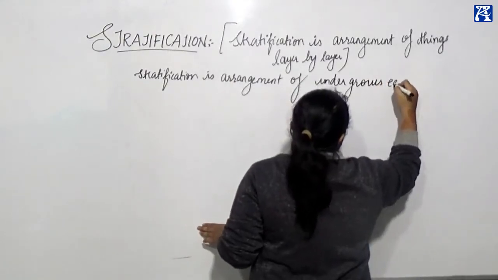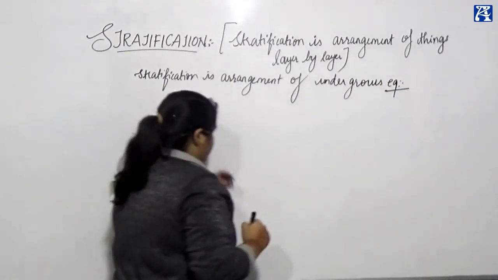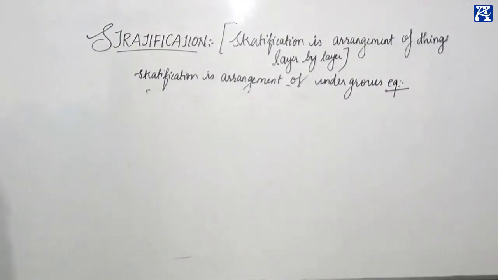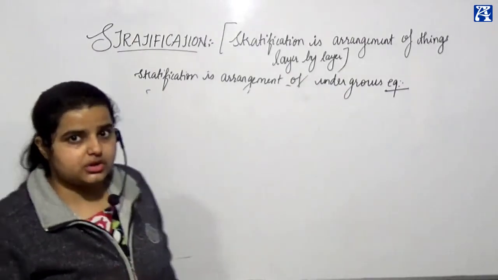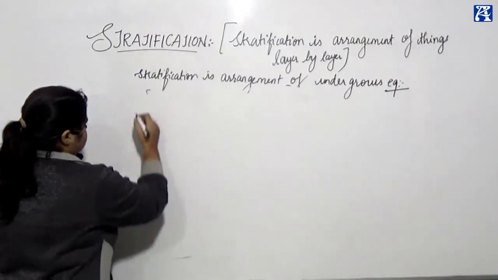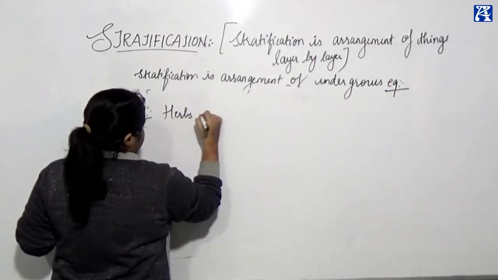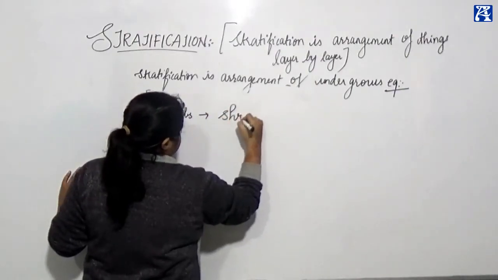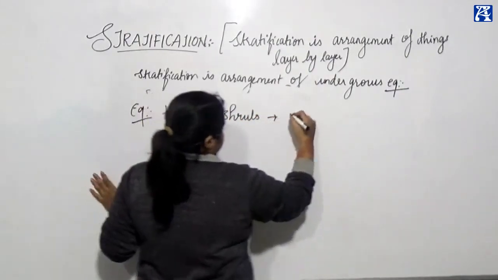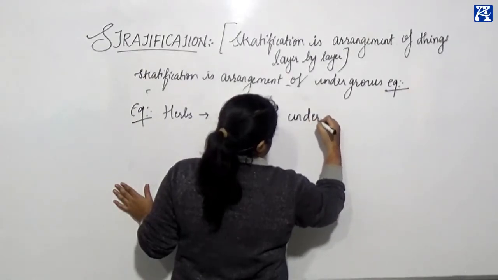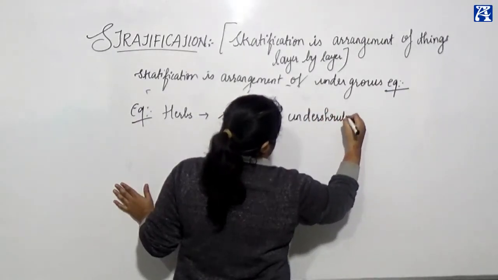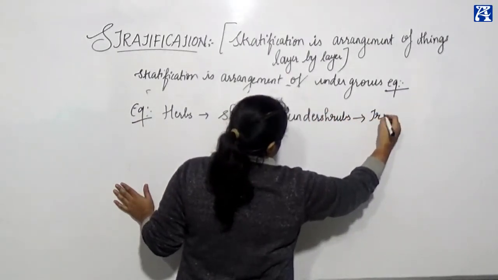A very good example of stratification is herbs, shrubs, then comes undershrubs, and then comes trees.